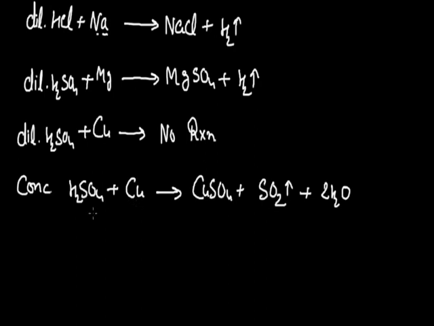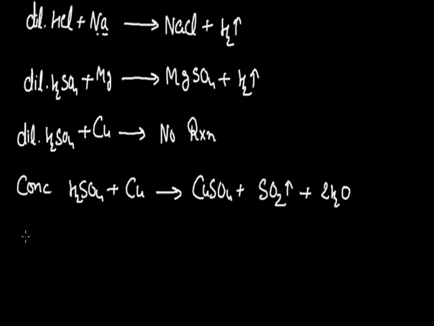So if we react concentrated acid with a less reactive metal, there may be the formation of some product, but in the case of dilute acid and a less reactive metal, no reaction will occur. This kind of reaction will be shown by all metals which are more reactive than hydrogen. If these more reactive metals are reacted with dilute acid, the resultant will be hydrogen gas. There is only one exception.